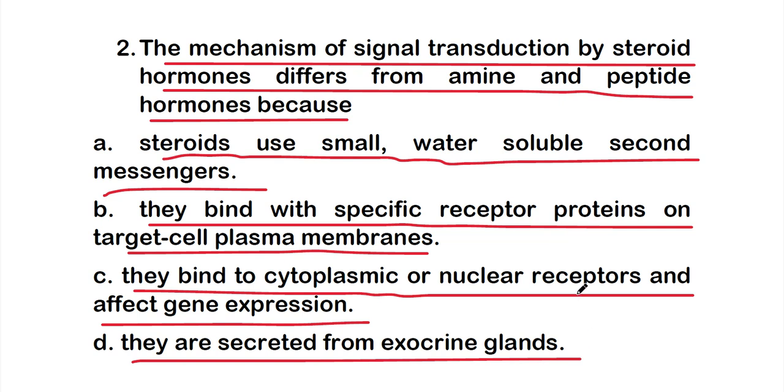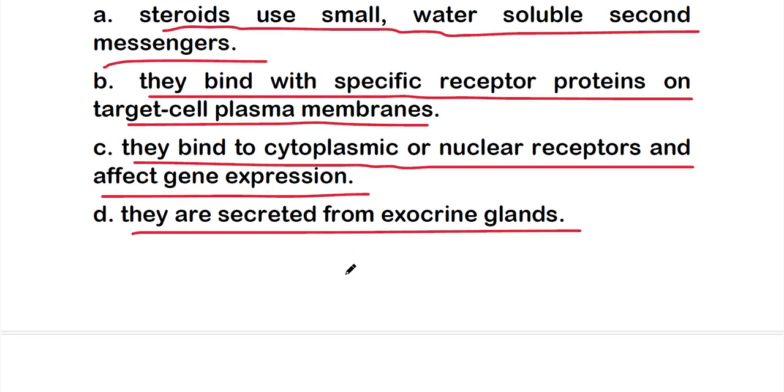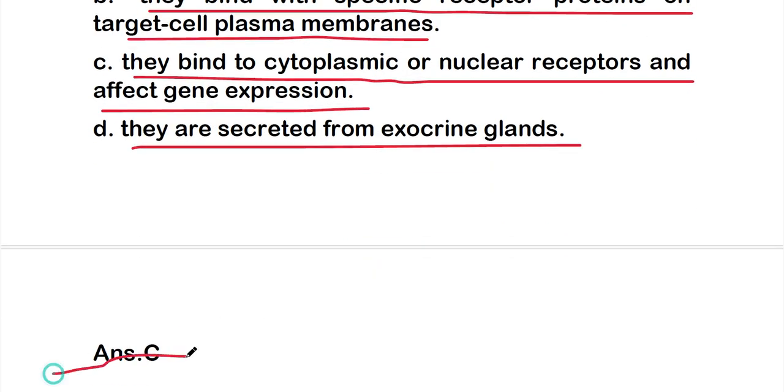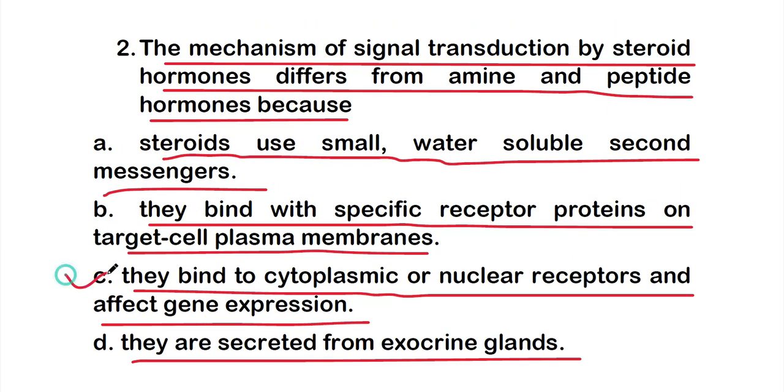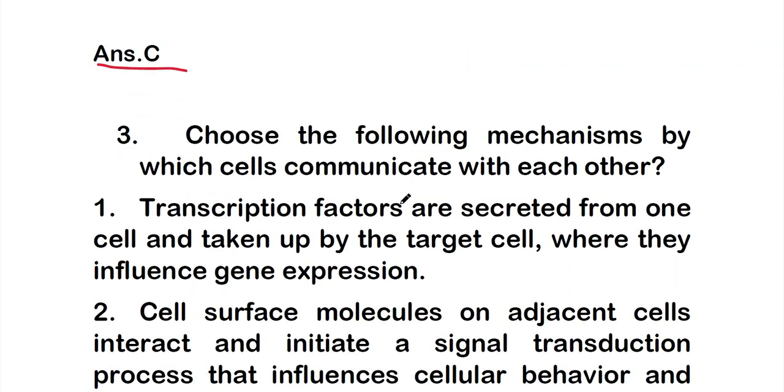So which one is the right answer about the signal transduction by steroid hormones, which differs from amine and peptide hormones? Option C is the right answer. They bind to cytoplasmic or nuclear receptors and affect gene expression. These steroid hormones affect the gene expression. That's why they differ from amine and peptide hormones. Okay, so let's move on to question number 3.